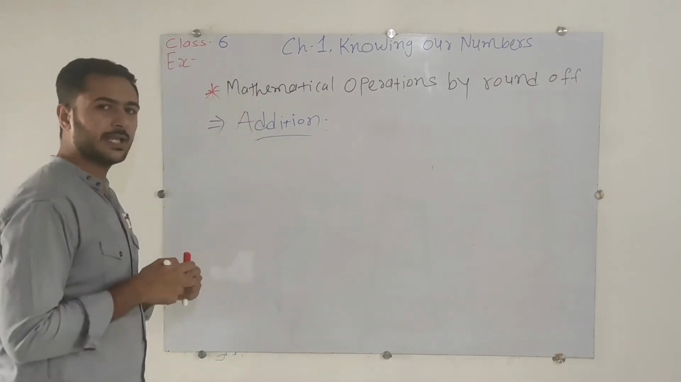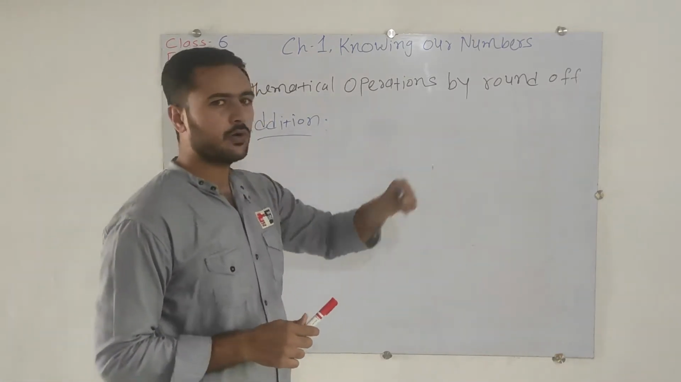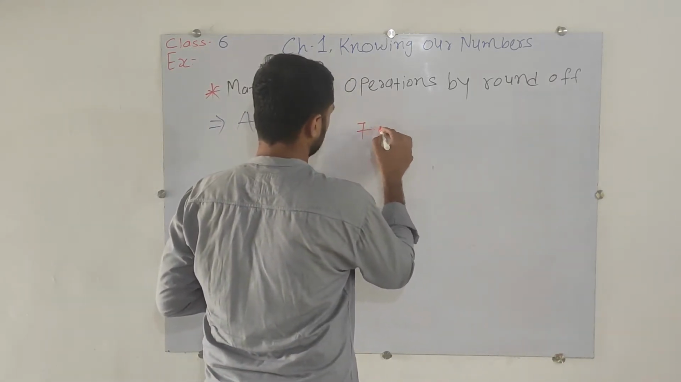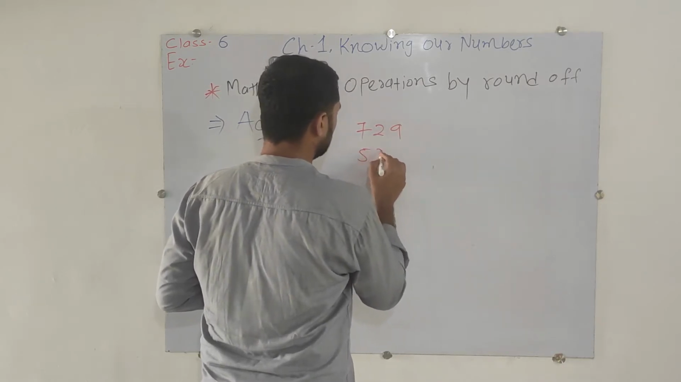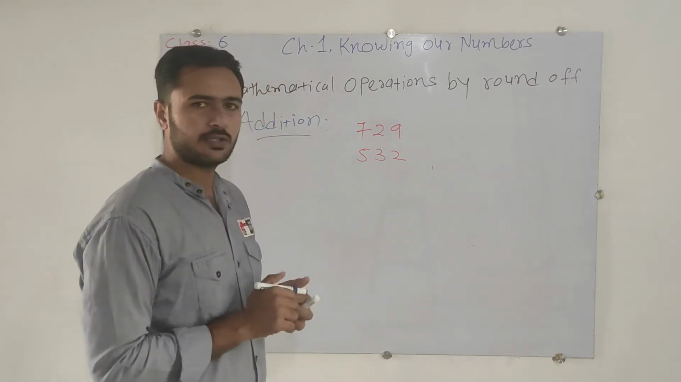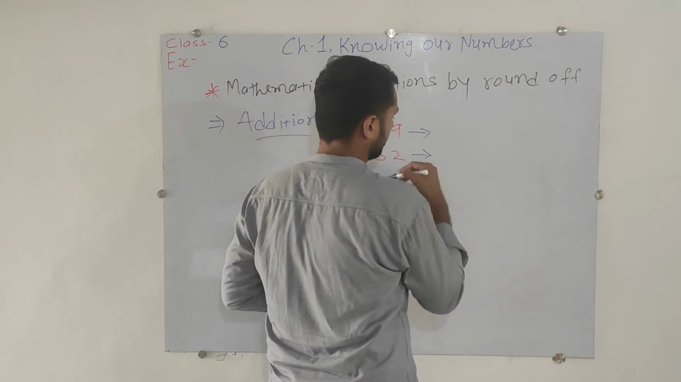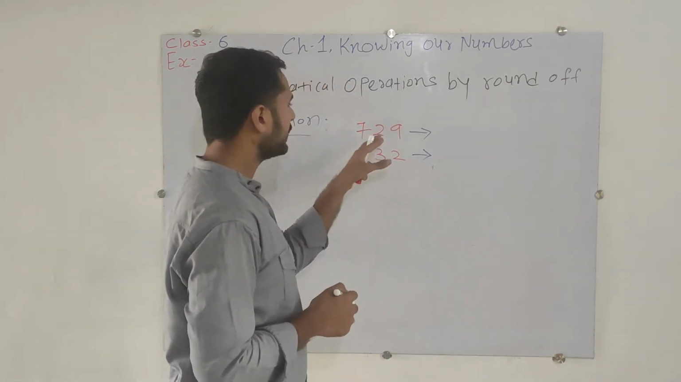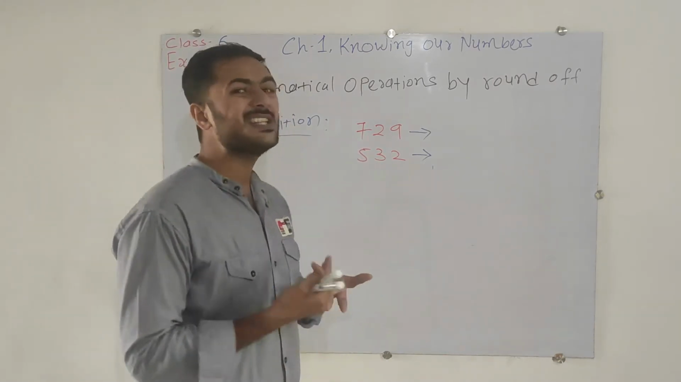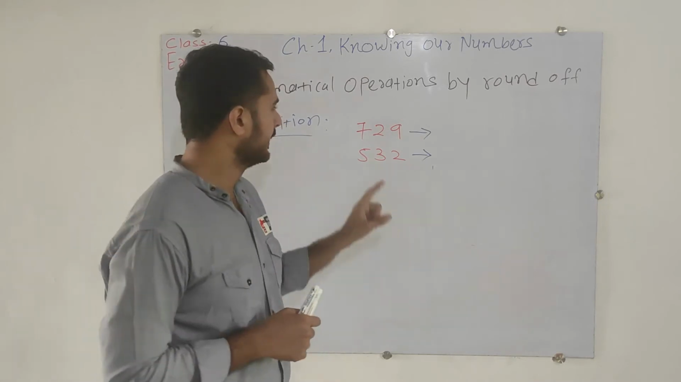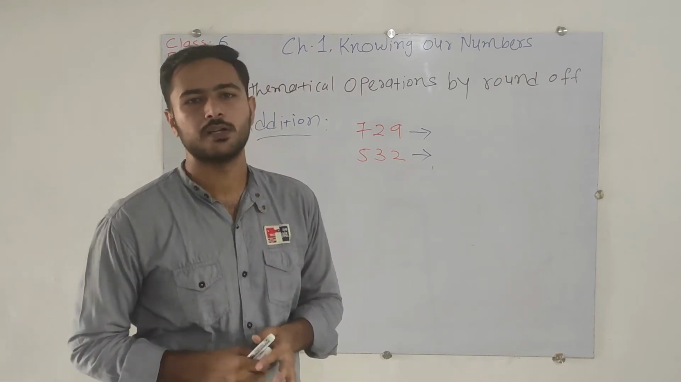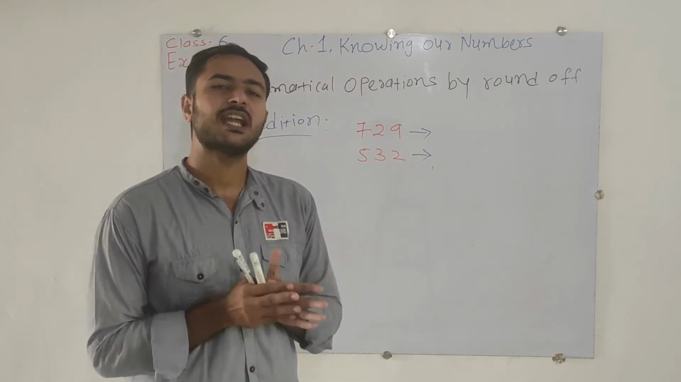If I am doing the addition by the round off, first of all, let's say there are 2 different numbers, 729 and 532. I have to add both numbers, but before that I will round them off. So first of all we have to select for which place we are going to do the rounding off. Here 7 stands in the 100s place and here 5 stands in the 100s place. So till the 100s place we have the number, and we will round off till the 100s place.